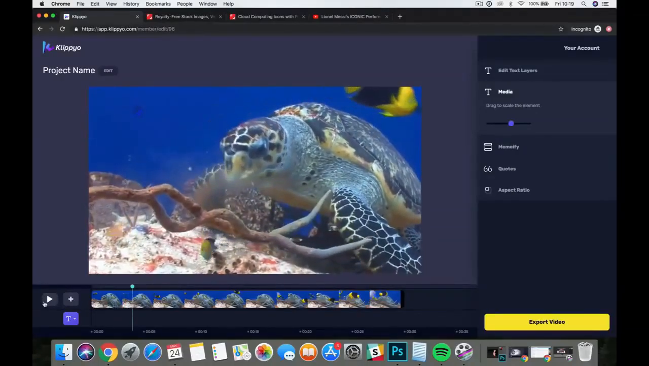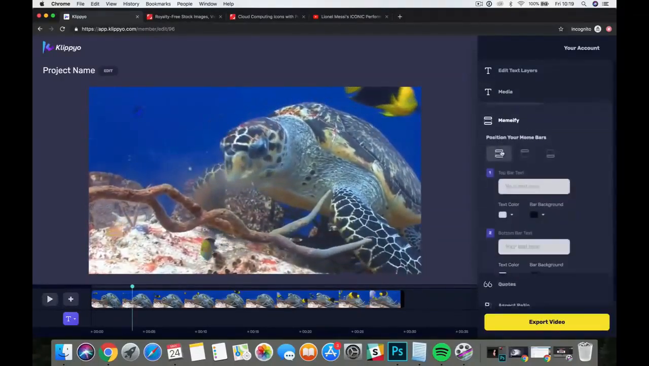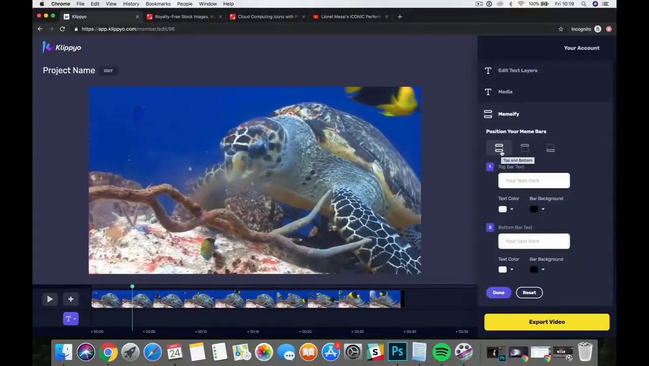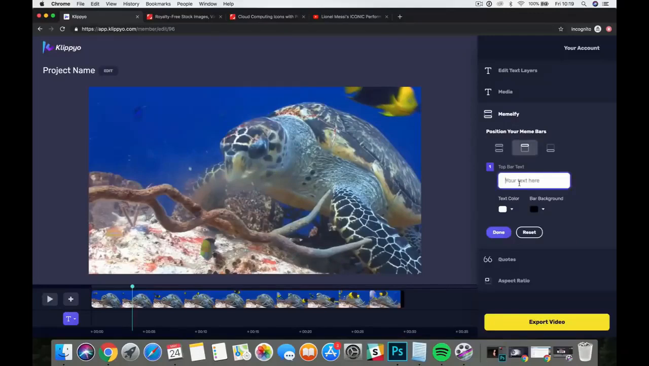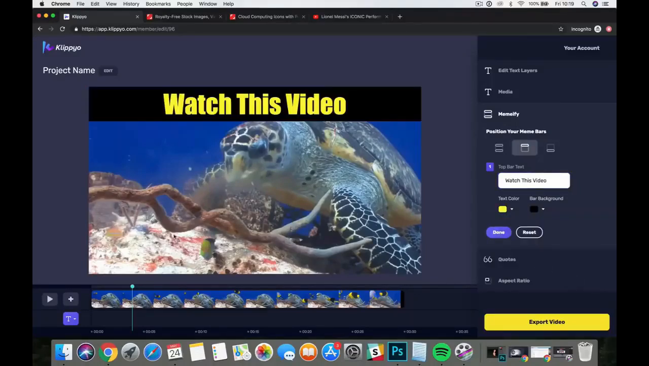Now, the next thing I want to show you is Memify. So we've got our Memify bars in the actual platform as well, and you can add these in one click. So if I want to add at the top of mine, watch this video, okay, this is how easy this is. Okay, I can change the text color. Let's go with the yellow. I'll go with a black background. Click done, and there we go. We've memified the video. We can do bars up and at the bottom as well, or just one at the bottom. Again, this is really, really cool for engagement. You can add these to any video. So again, if we're creating a square video, you can add these bars with one click as well. So that's the Memify feature there.